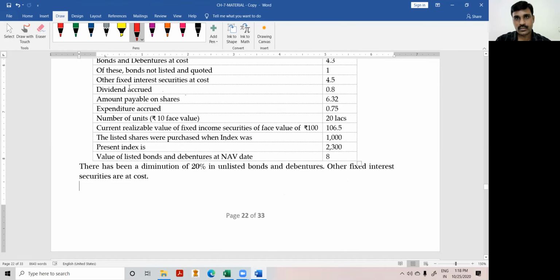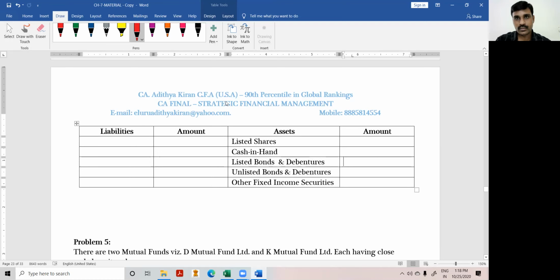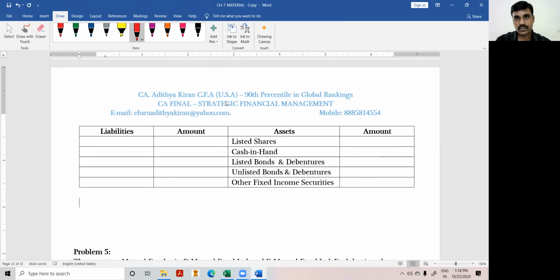Next, dividend accrued. Sir, what is this dividend accrued? Is it an asset or liability? It is an asset. Why is it an asset? Very simple. What do you mean by dividend accrued?